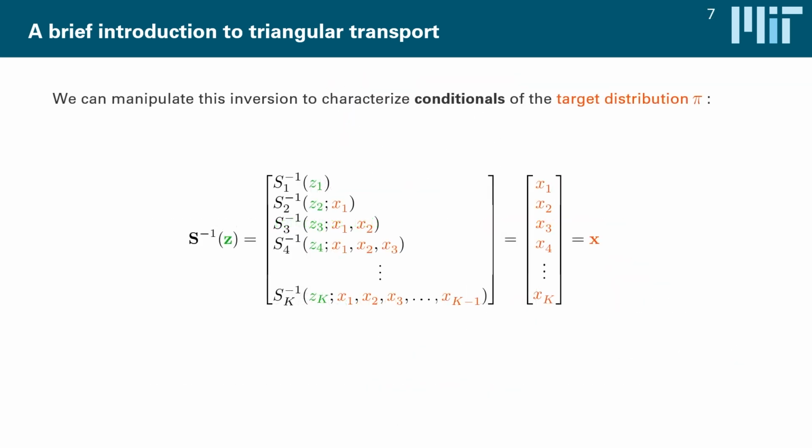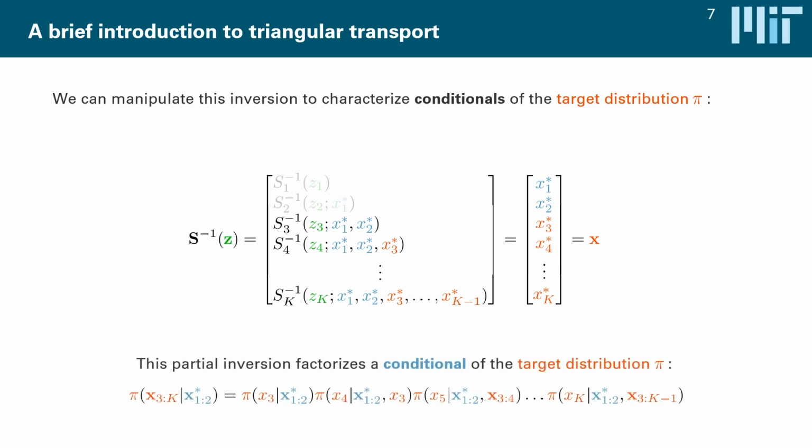Well, as it turns out, we can manipulate this inversion process in order to sample from conditionals of the target distribution instead. So normally, if we were to just invert the map, we would solve this inversion from top to bottom one at a time. But if we want to sample conditionals, we can manipulate this process by skipping the first few map component inversions and replacing the corresponding outputs, here x1 and x2, with values of our own choosing, say x1 star and x2 star. If we then resume the inversion from the first map component function we haven't skipped, here S3, then we have all the ingredients we need, and we will no longer sample from the target, but from a conditional of the target, conditioned on those values we have provided.